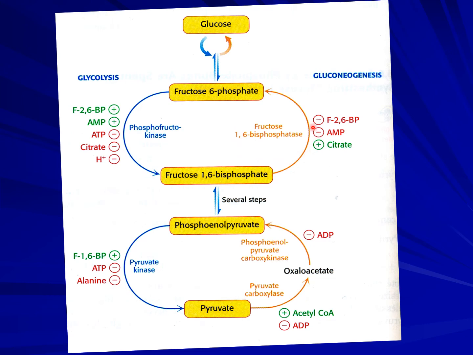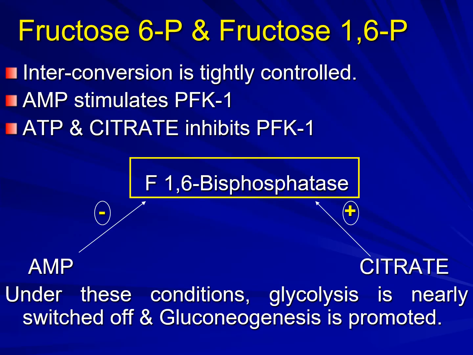It inhibits the enzyme fructose 1,6-bisphosphatase, while it stimulates the enzyme phosphofructokinase 1 to break down glucose to pyruvate. So fructose 6-phosphate and fructose 1,6-bisphosphate is tightly controlled. Adenosine monophosphate stimulates the PFK1 enzyme. Why it is PFK1, I will tell you in the next slide.